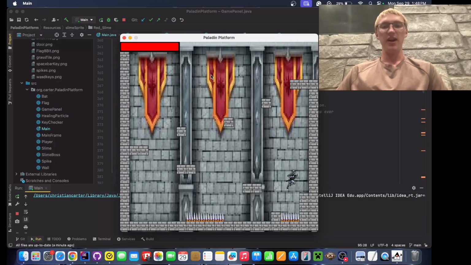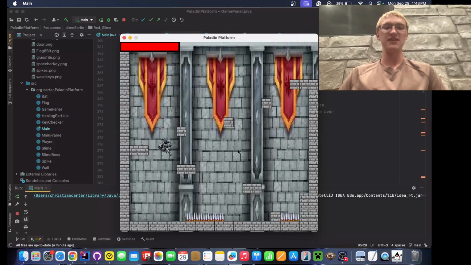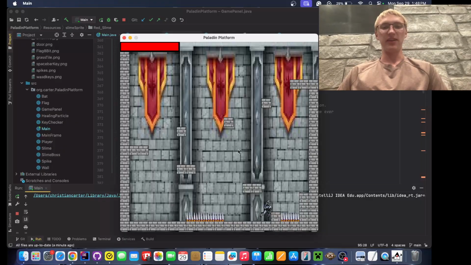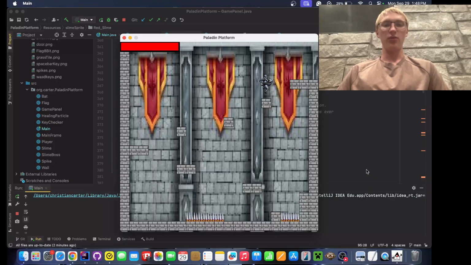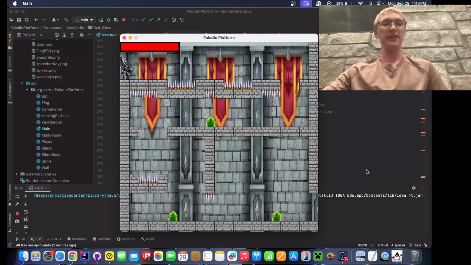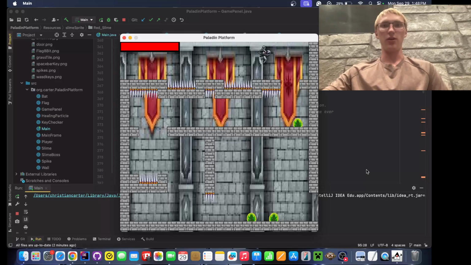Now let's go through the levels, and I can just show you this. This is level 3. Each level has about 3 sections, by which I mean 3 different framing parts. So this is the first one. Which part of the level we are on is controlled by a screen X and screen Y variable, where if we go off screen, those variables are updated.